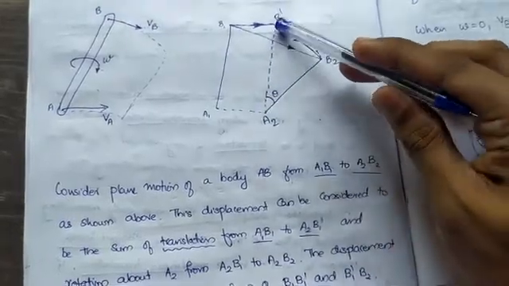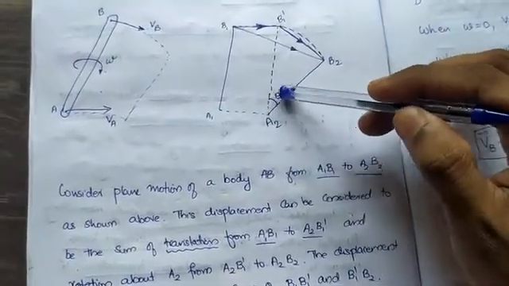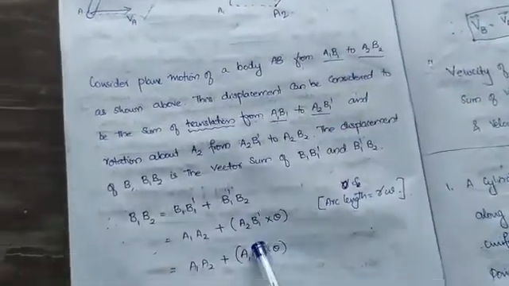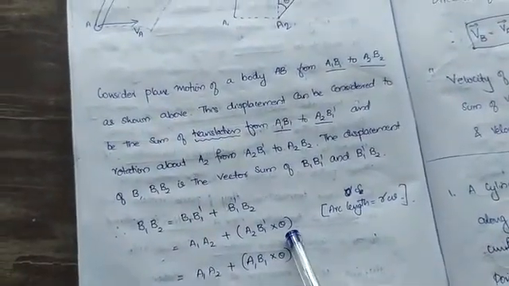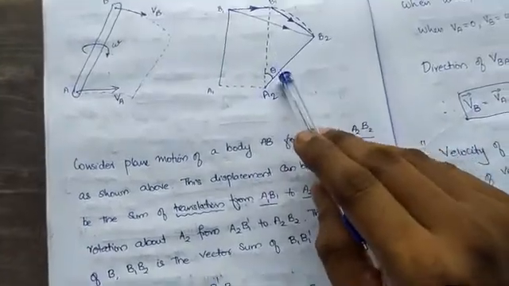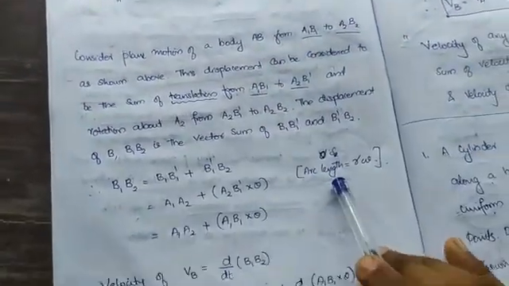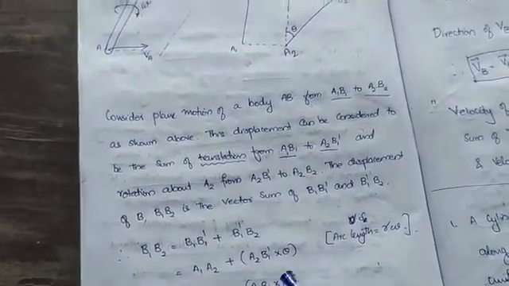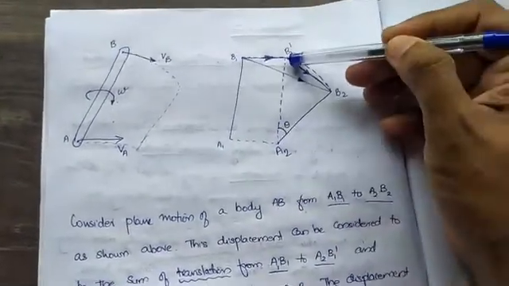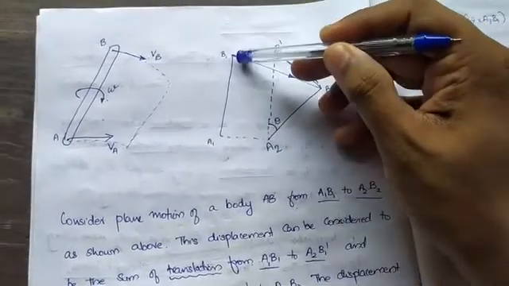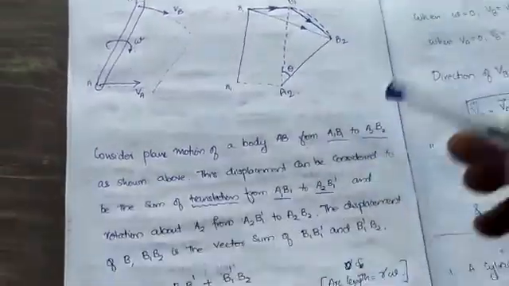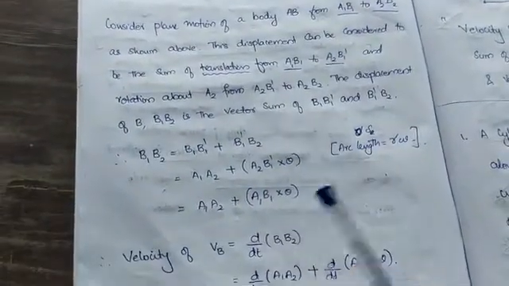Radius into theta. Radius is taken as A2 B1 dash, so A2 B1 dash into the inclusive angle theta. Arc length is r theta. Now A2 B1 dash is similar to A1 B1, these are the same. So A1 B1 into theta.